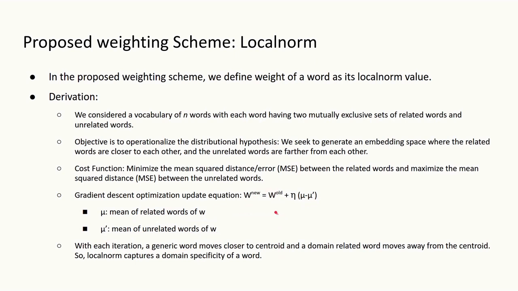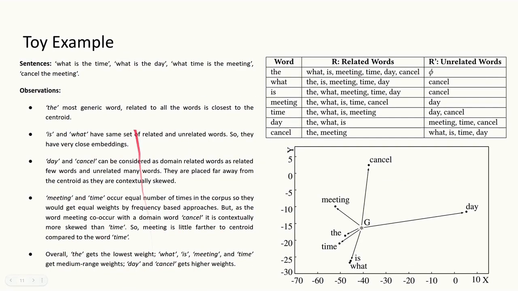From the update equation, we can understand that with each iteration, a word is updated towards its related words mean and away from the mean of unrelated words. So with each iteration, a generic word moves closer to the centroid and a domain related word moves away from the centroid. So the local norm captures the domain specificity of a word.